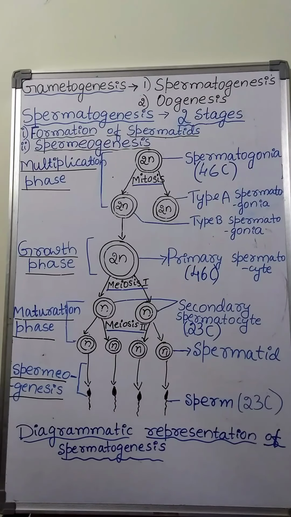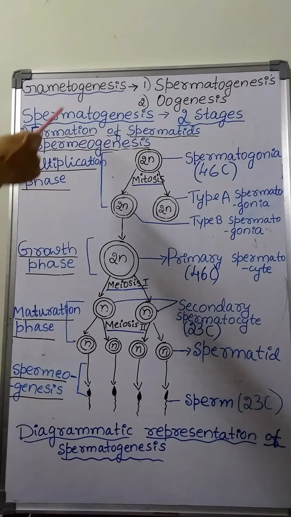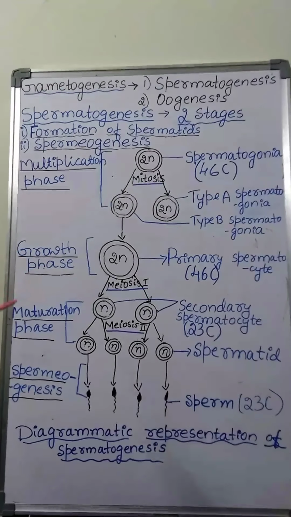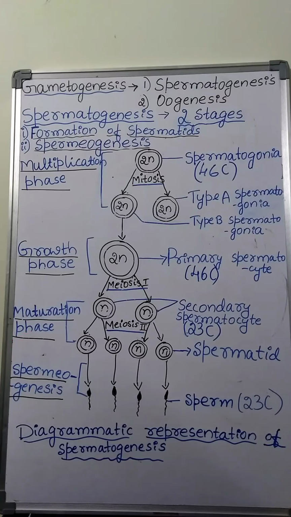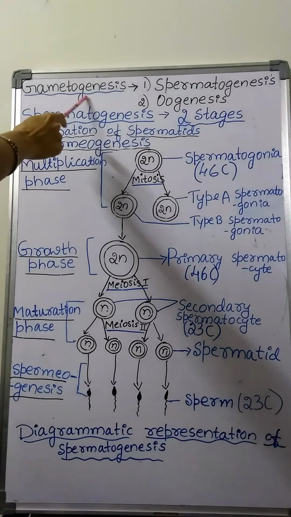Testis is the primary sex organ present in the male reproductive system, whereas ovary is the primary sex organ present in the female reproductive system. The process of formation of gametes within the gonads or primary sex organs, that is testes and ovary, is called gametogenesis.